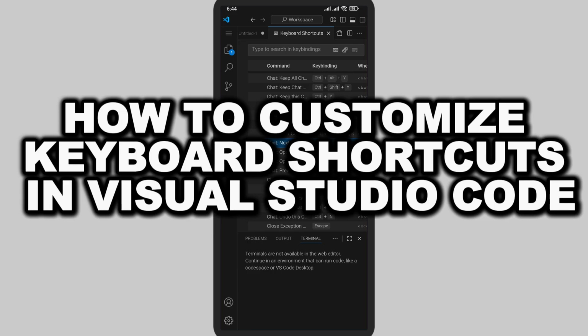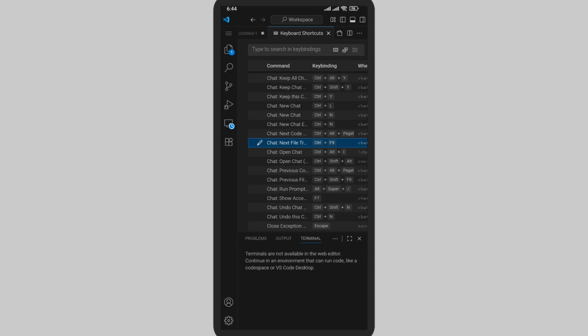How to customize keyboard shortcuts in Visual Studio Code. In this video, I'm going to show you how you can have your own shortcuts too. First of all, open the application.